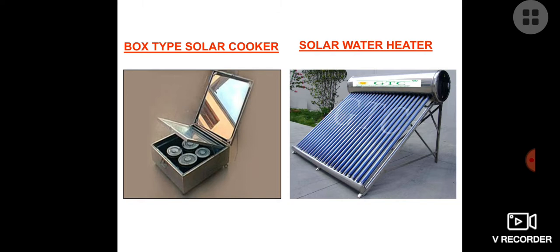So here you can see there is one box type solar cooker in front of you, another is solar water heater.